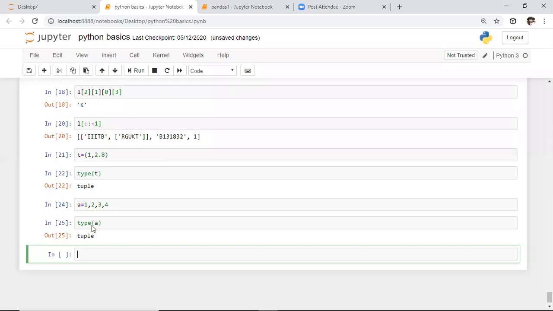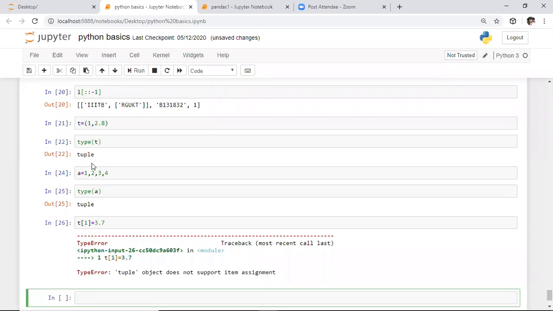To check the type of any data type, we need to use the type function, which is used to know the data type. Tuple attributes are also separated with commas only. Here also we can define heterogeneous data. That's why these are called heterogeneous or compound data types. Once you define the tuple, we can't modify the tuple, right? So initially here I'm saying t of 1, at this location I want to replace with 3.8, 3.7. If you try this, it will return an error like this: tuple object does not support item assignment. That means once you define the tuple, you can't modify it. That's why these are said to be immutable or not changeable data types.